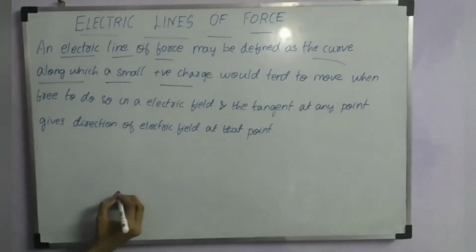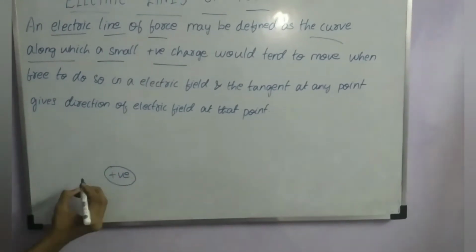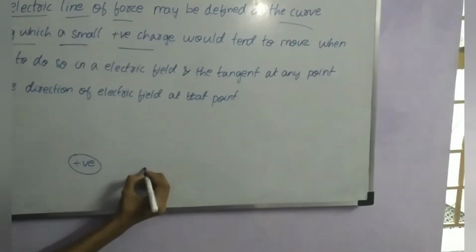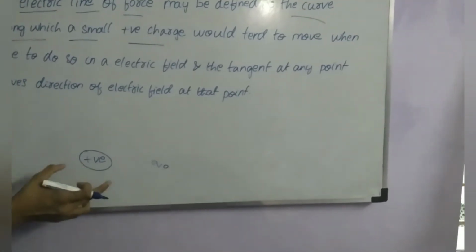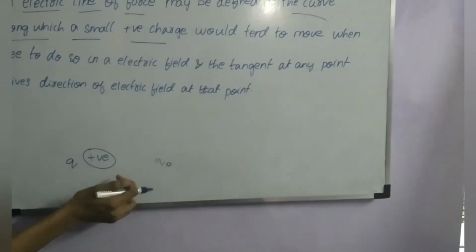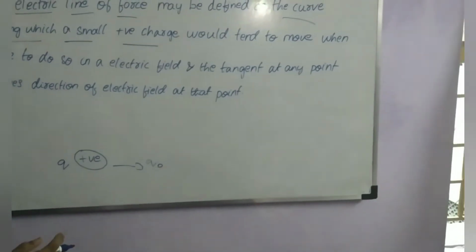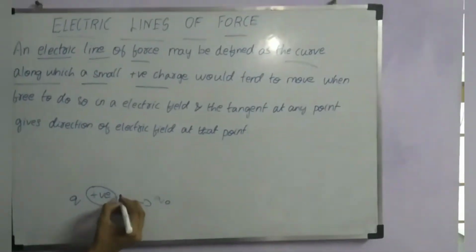For example, you have a positive charge of charge Q, and we have a small test charge of Q naught. This big positive charge applies some repulsion force on this Q naught. Due to that, the Q naught would move.